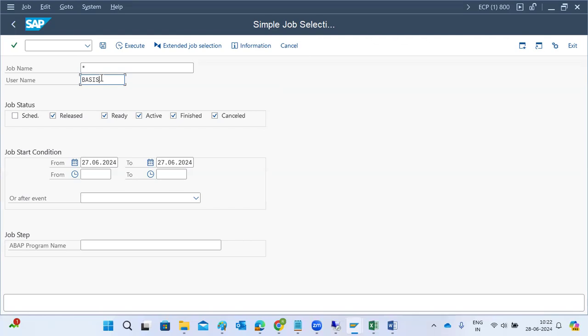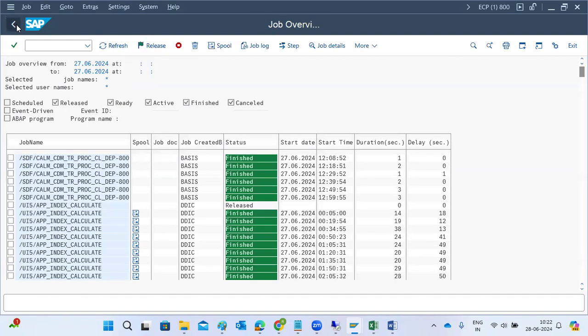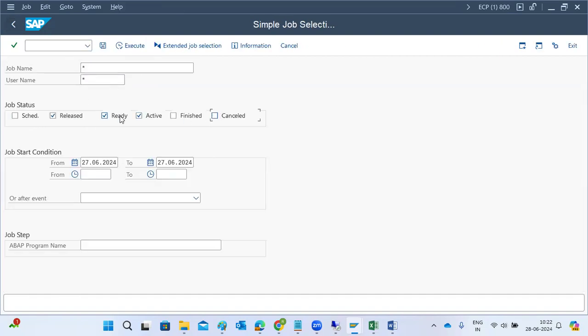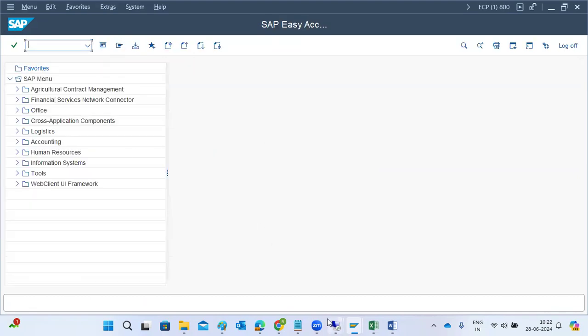So in that case, we can cancel that job. Why? Because it's not doing anything. In that case, why should it stay here? We can directly cancel that job in the system. So we have to check whether there are any long running jobs in the system or not. If nothing is there, then we can cancel that job here. So those kinds of activities.